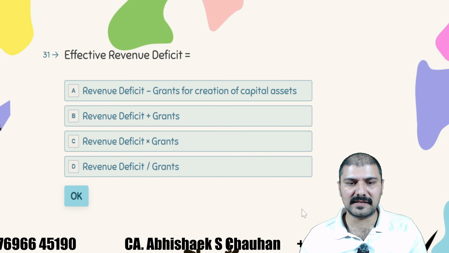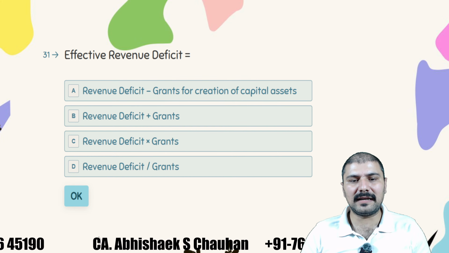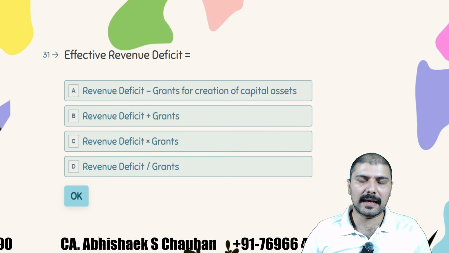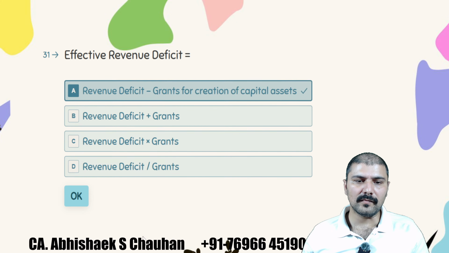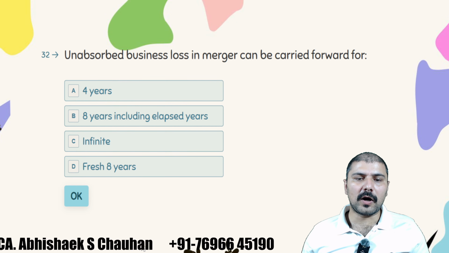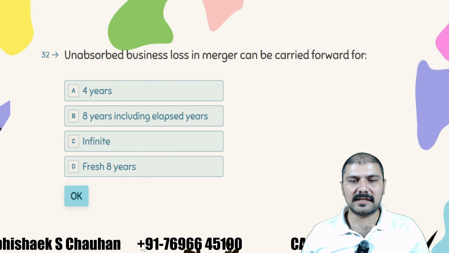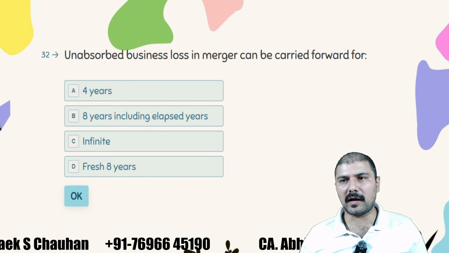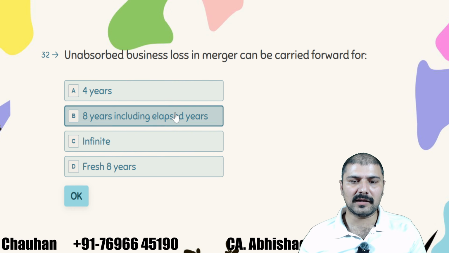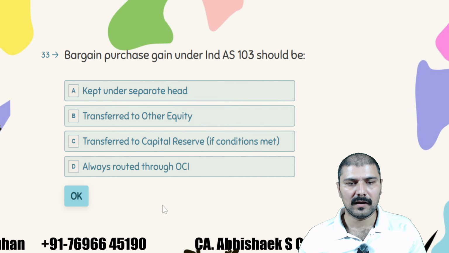Effective revenue deficit is called revenue deficit minus grants for creation of capital assets. Unabsorbed business loss in merger can be carried forward for how many years? 8 years, including the elapsed years.